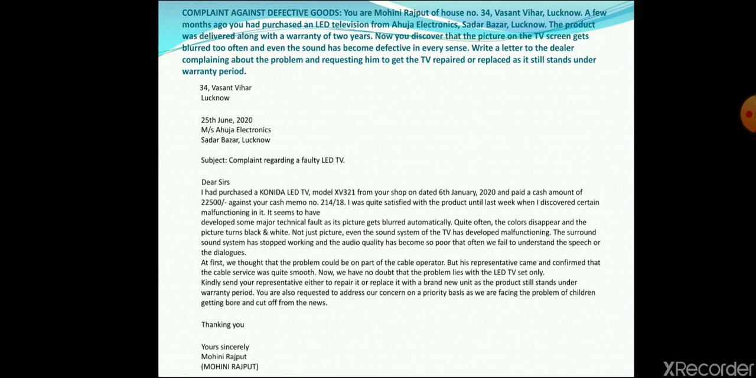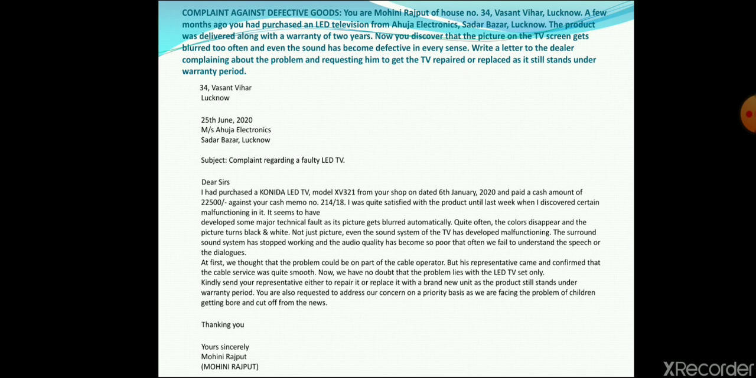So see, now you are sharing that you appreciated their product earlier. It means their product was going good earlier, but all of a sudden it has developed some problem and the picture quality is not clear. It has developed some malfunctioning and the surround sound system has stopped. Video and audio quality has become poor, right? You are not even able to understand the speech and the dialogues delivered by the characters on TV, right?